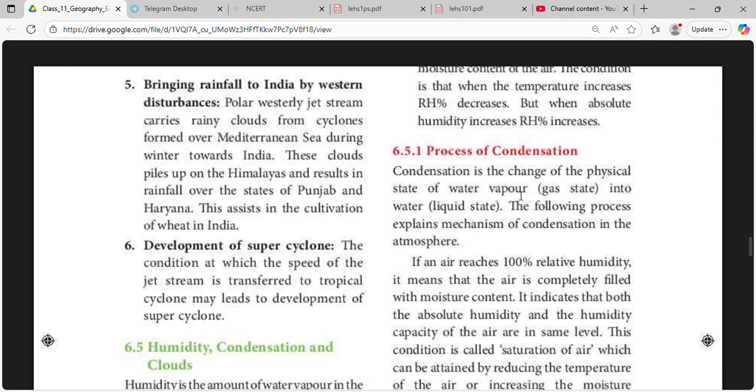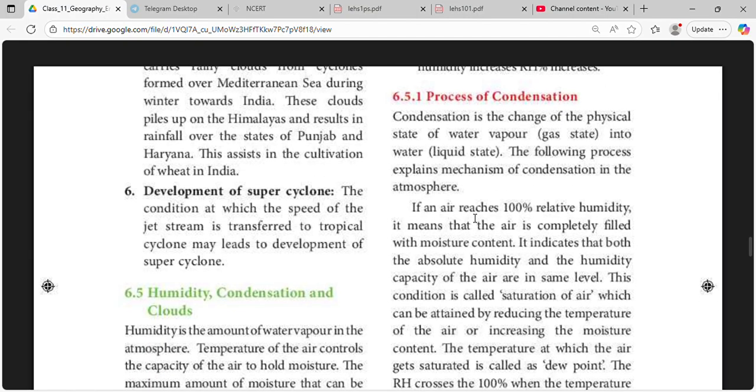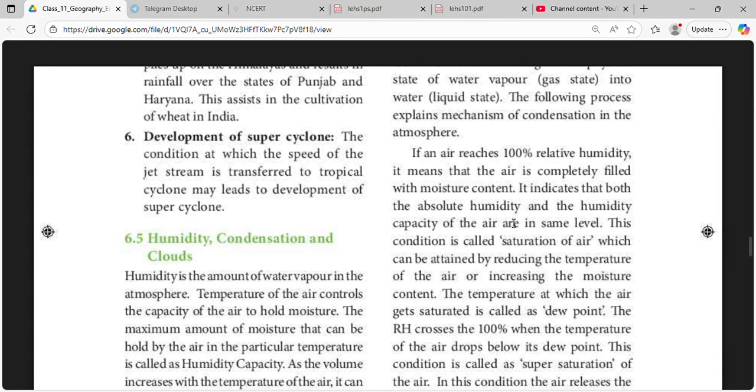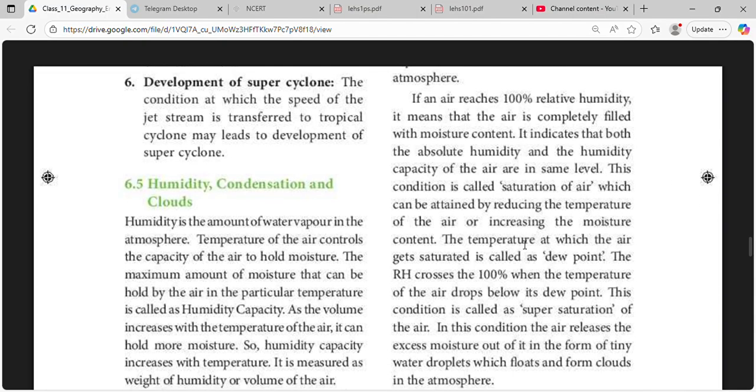Condensation is the change of the physical state of water from the gaseous state to the liquid state. The mechanism of condensation is that if air reaches 100% relative humidity, it means the air is completely filled with moisture. Here the absolute humidity and the humidity capacity of the air are at the same level. This condition is called saturation of air, which can be attained by reducing the temperature of the air or increasing the moisture content. The temperature at which the air gets saturated is called the dew point.